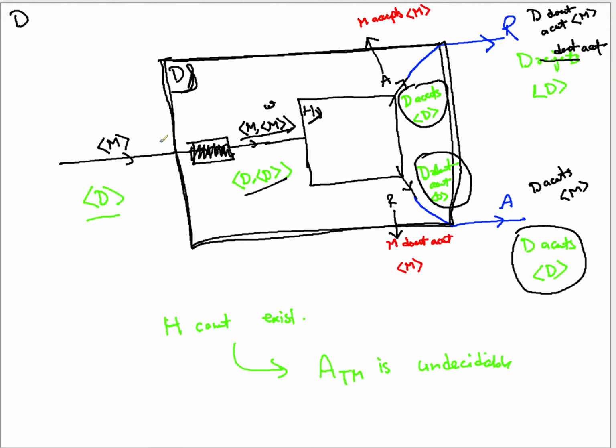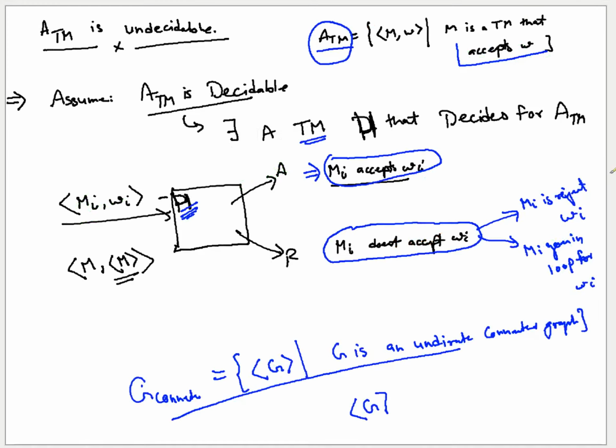See, once we found this D, we are realizing that this decider that we said, what was this decider? This decider was for ATM. It decides for all possible Turing machines whether that machine accepts an input string or not. That decider is H. And we assume that it exists.